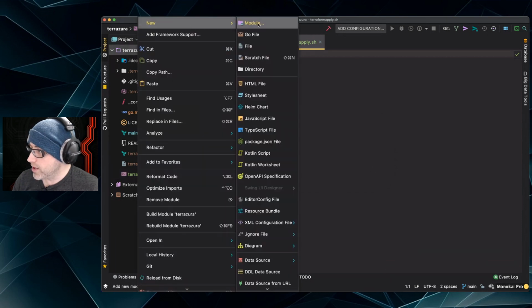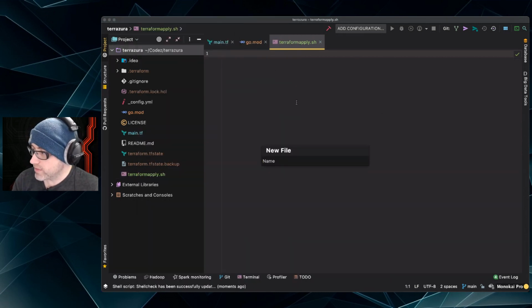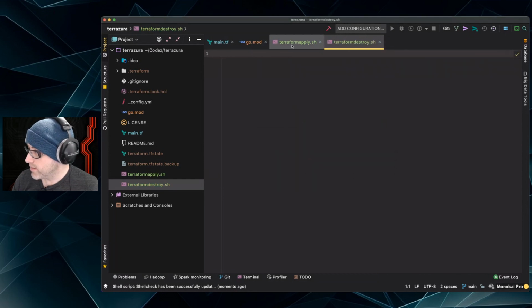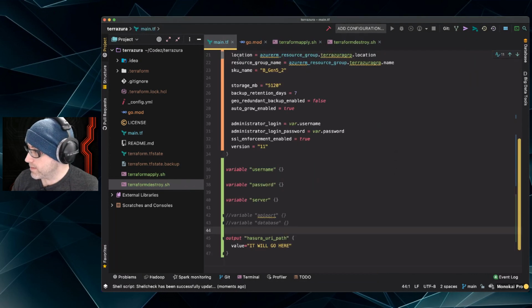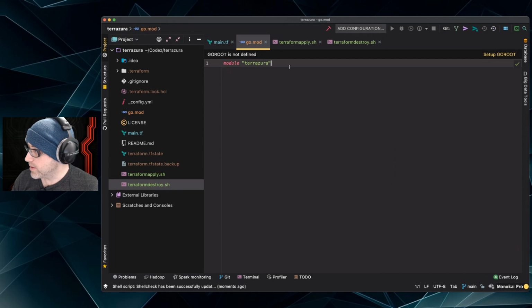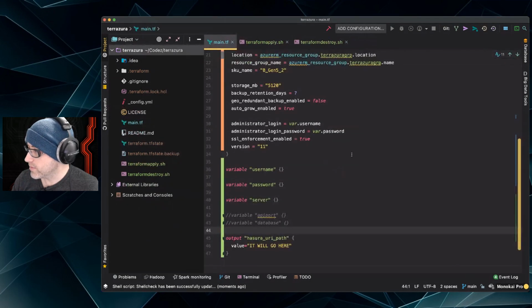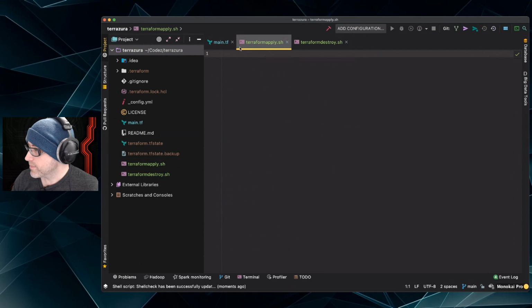So I like to do the up and down steps of this. Terraform destroy shell. There we go. All right, I'm going to add that. All right. Okay, go mod. Why is that in here? I did not mean to create at least a Go project, so remove that. Please ignore whatever happened with that just now. And we're going to start with Terraform apply.